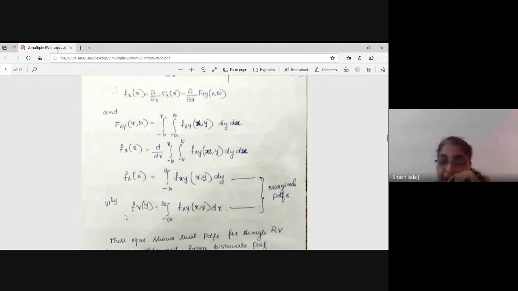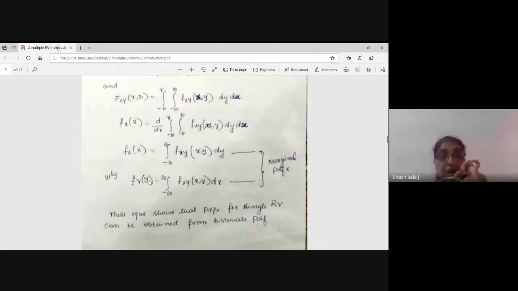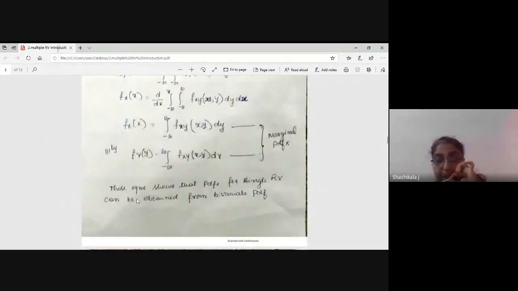Similarly, for f of y, this is nothing but the integration of this PDF function with respect to dx. These f of x and f of y, that is the PDFs, are called marginal PDFs. You understood? That means these equations show that PDFs for a single random variable can be obtained from the